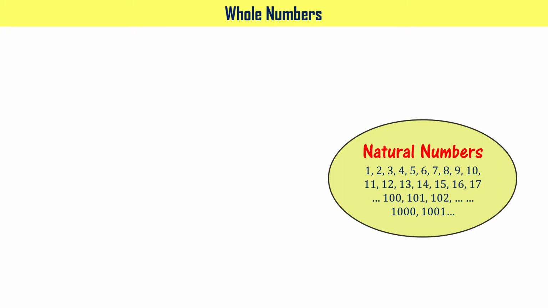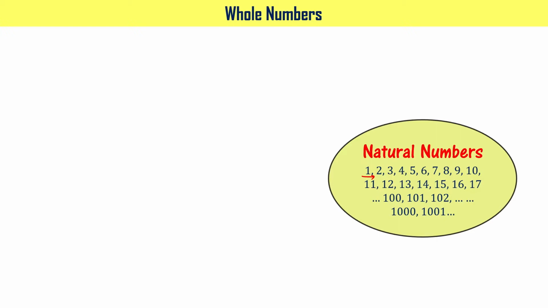When you have numbers starting from 1, can you represent a scenario like this? There are no cars. Can you write that in a mathematical way? We can't, right? Because we know how to write one car, two cars, three cars. But if you have a scenario where you have no cars, can you write that using natural numbers?